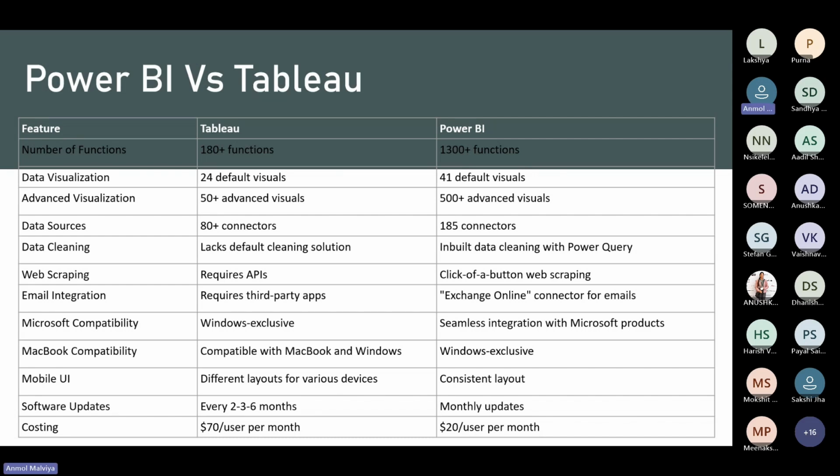Now moving toward the data sources. Tableau has 80 plus connectors, while Power BI has 185 connectors. And for data cleaning, Tableau lacks the default cleaning solution. On the other hand, Power BI contains inbuilt data cleaning with Power Query. And there are some other advanced features too within Power BI, like web scraping and email integration.